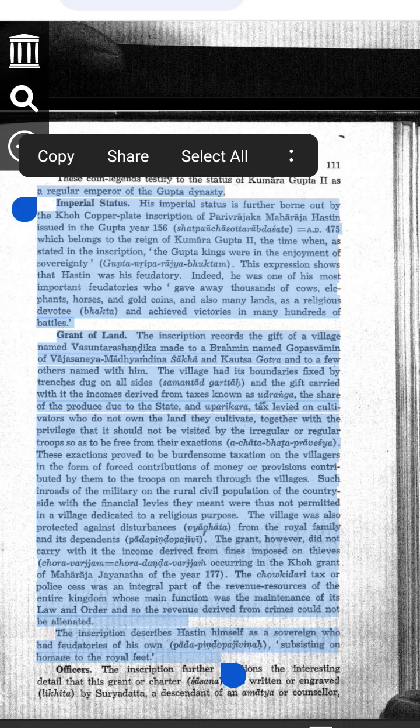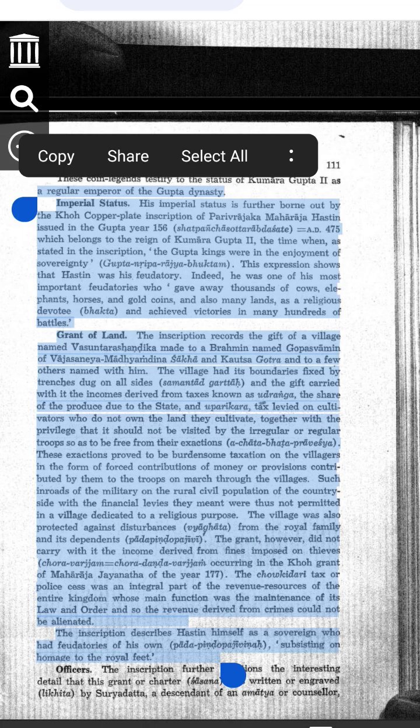2. The copper plate inscription. In AD 475, a metal plate, a copper plate, was made by a smaller king named Hastin. This plate says, the Gupta kings are ruling their empire. This means the Gupta dynasty was still powerful at that time.